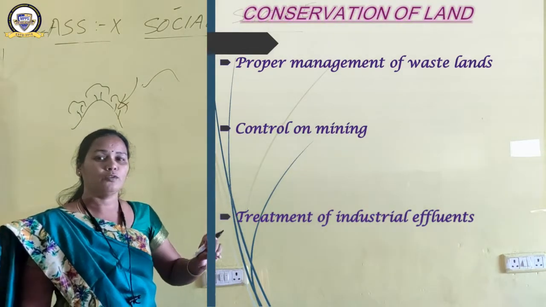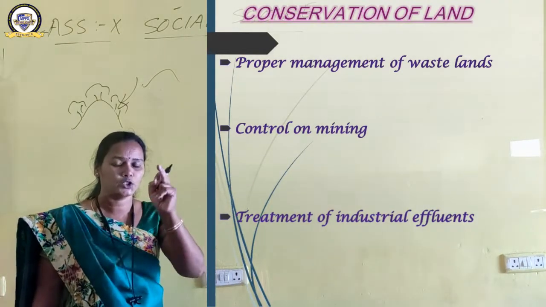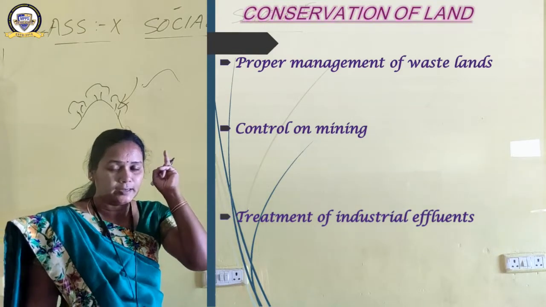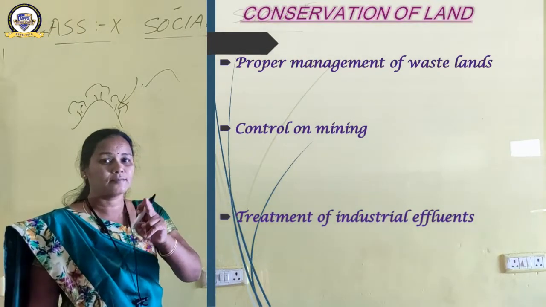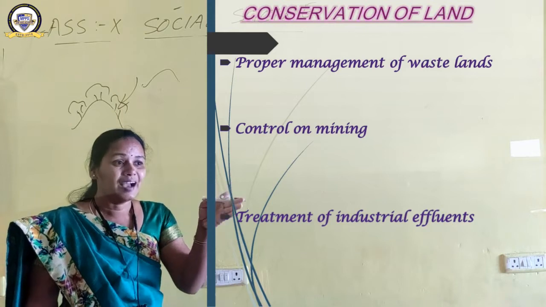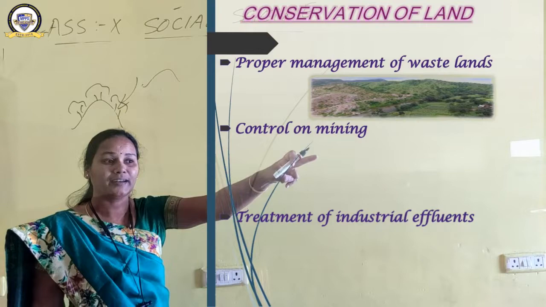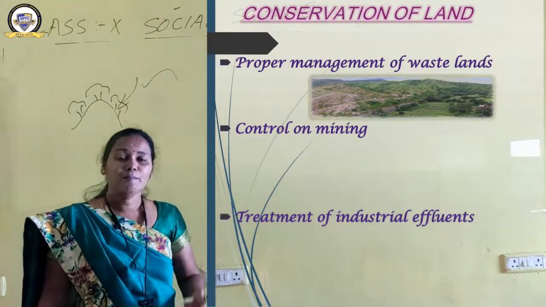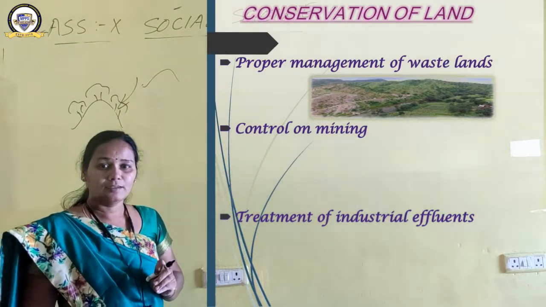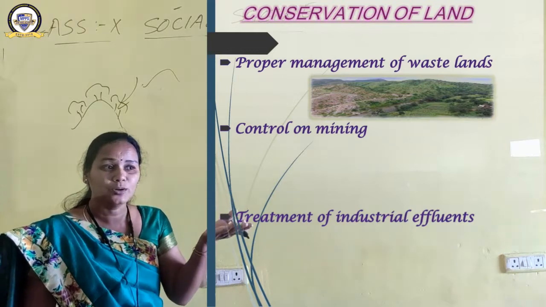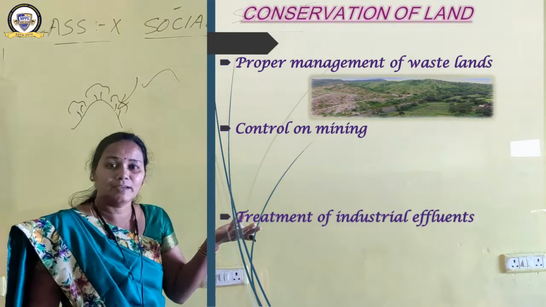We have seen that 24% of the total land area of India is wasteland. That has to be properly managed. That wasteland can be converted into agricultural land. With proper irrigation methods, we can bring that area into cultivation, then it will not be wasteland.